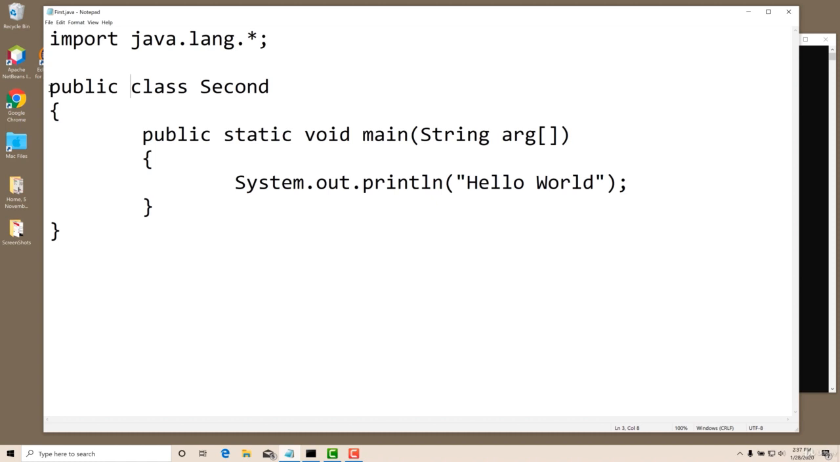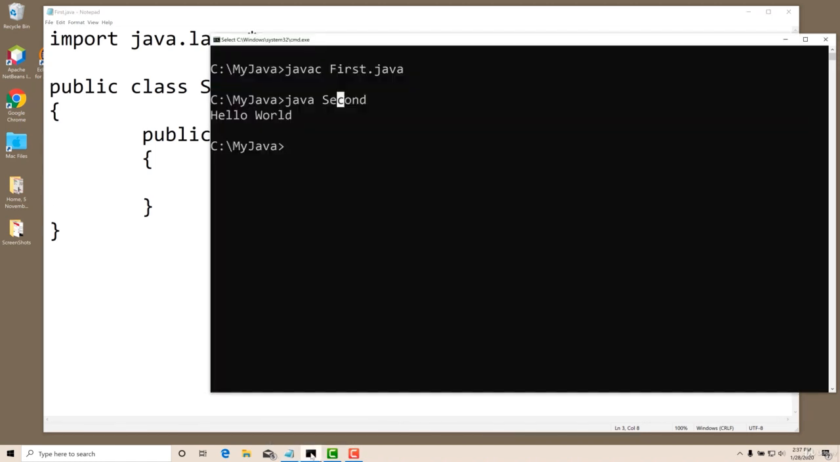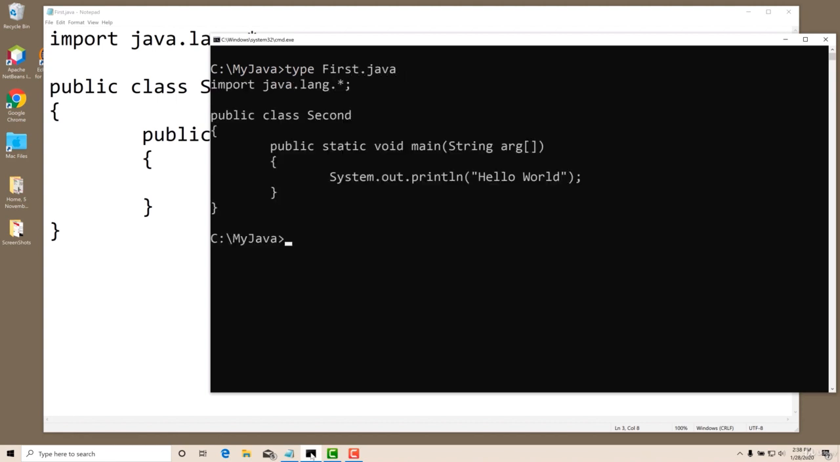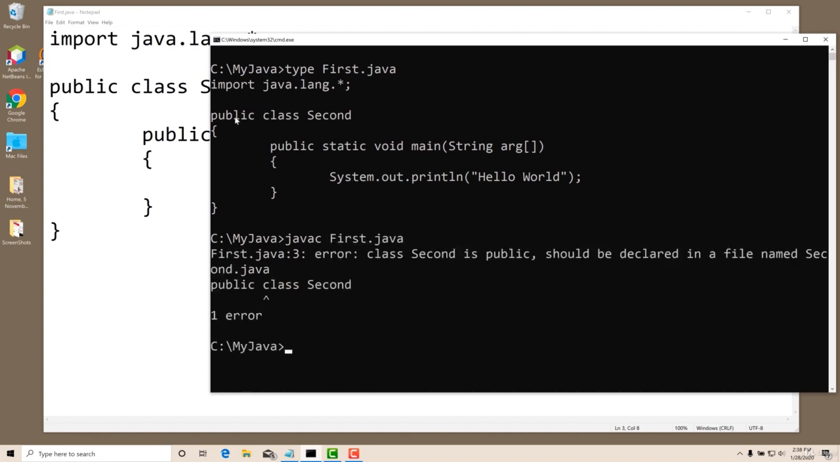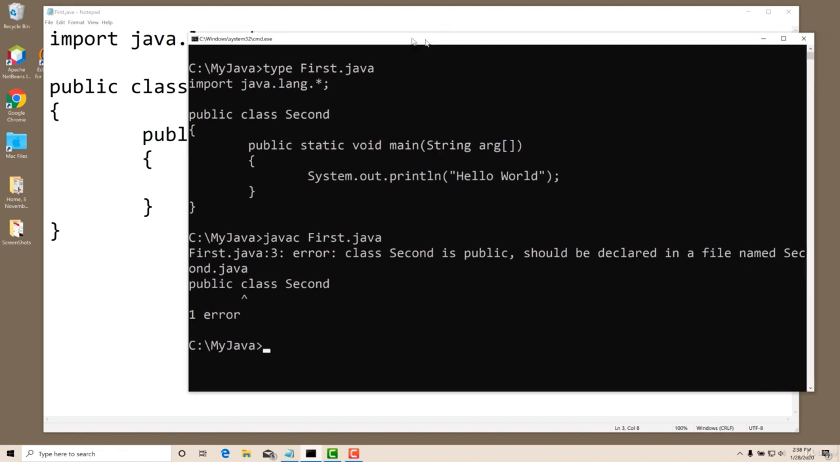I will save it. Then go back to the command prompt, clear the screen. I will type the file and show you first.java. Here you can see the word public is there inside this file. Now I will say javac first.java. It's an error.